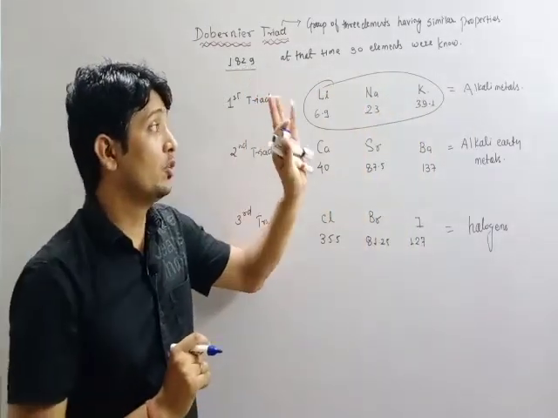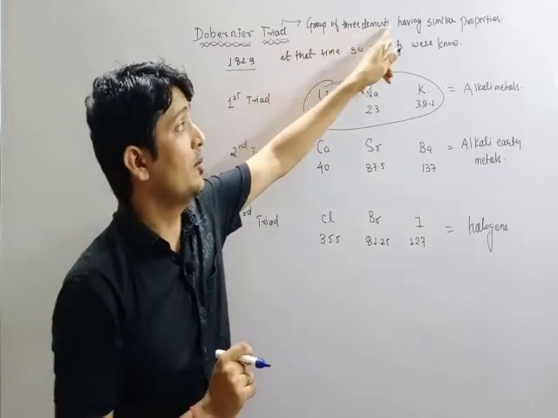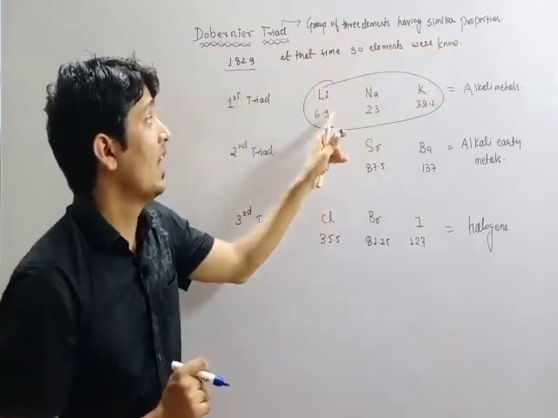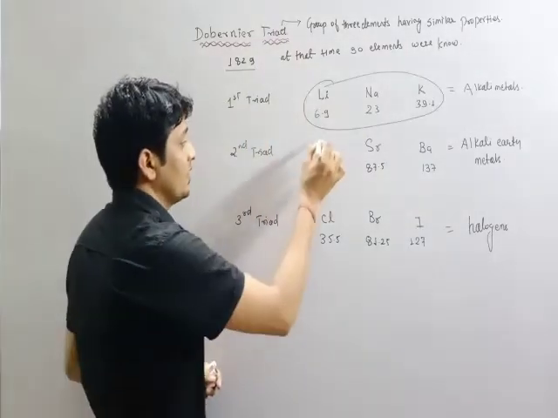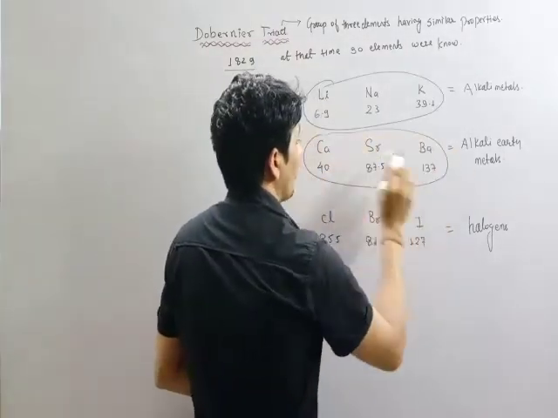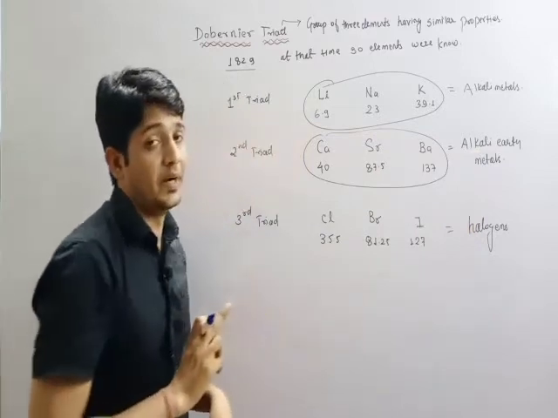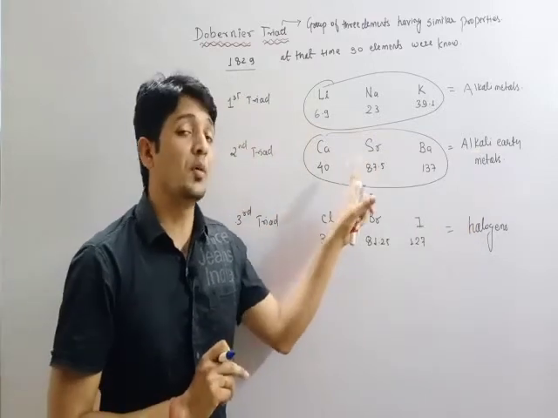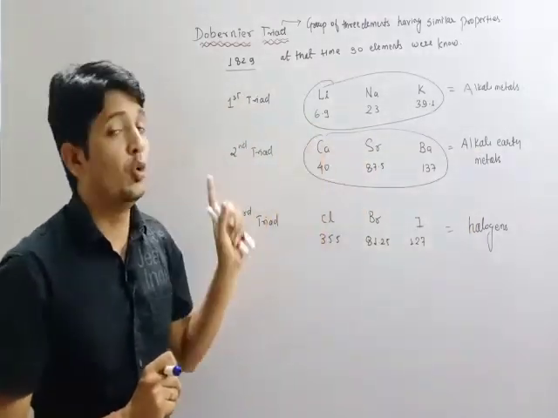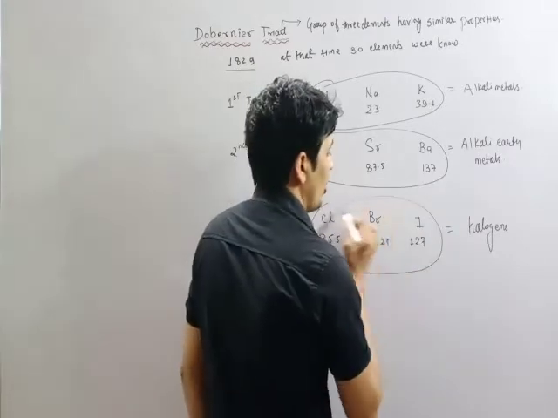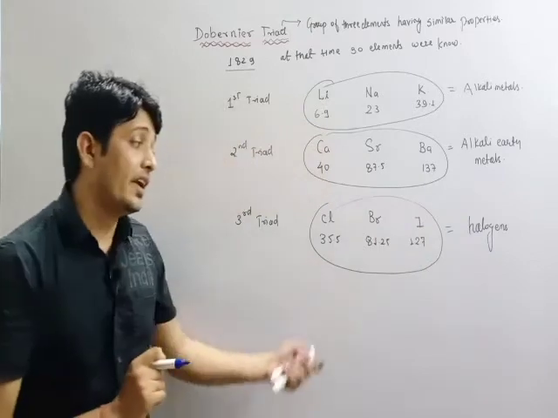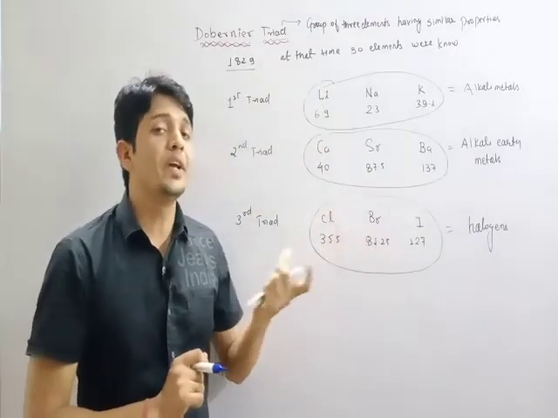Hence the rule says that a group of three elements having similar properties is called a triad. The second triad elements are alkaline earth metals, with similar properties, and they obey the Daubigny triad rule. The third triad is the halogens, and it also obeys the law.